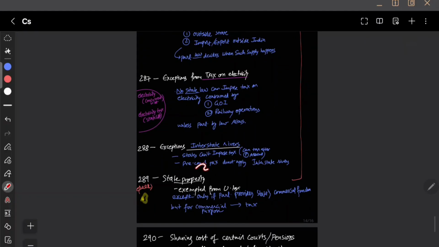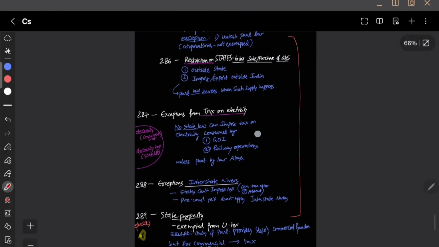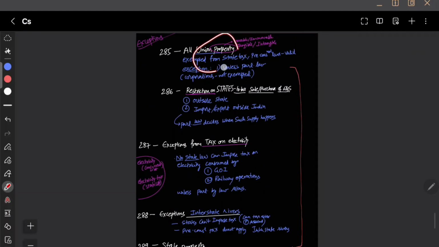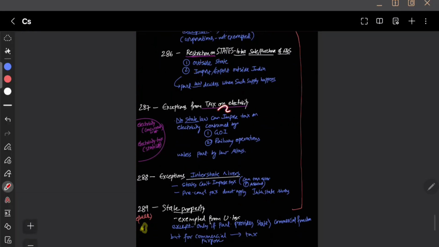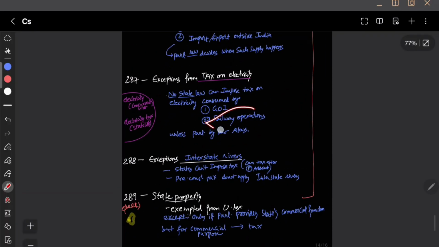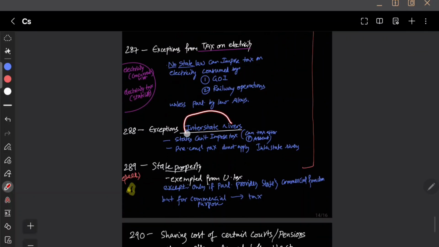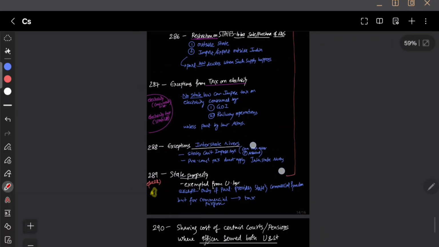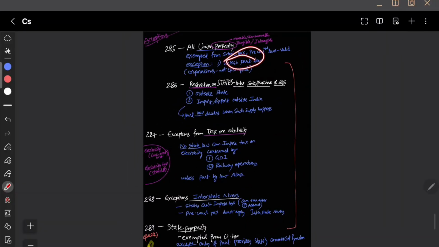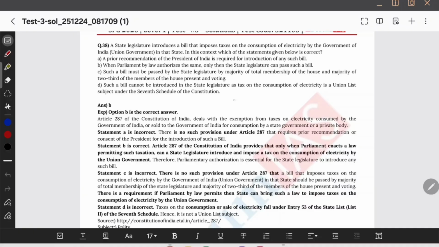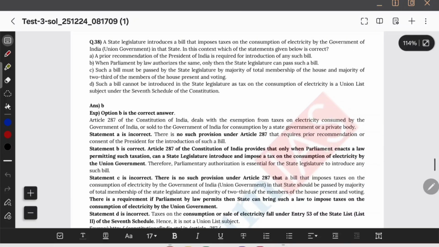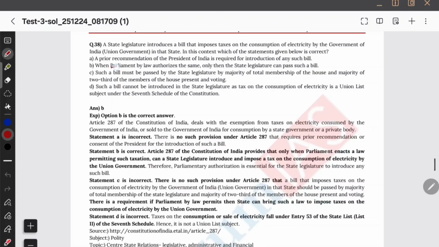So never be confused regarding these exemptions. For example, state cannot tax union का property, interstate and foreign trade, and even it cannot tax central government, and central government का electricity को tax नहीं करेगी, railway operations को भी tax नहीं करेगी, interstate rivers पे भी state government tax नहीं लगाएगी. इतना है ना. So all of them, if parliament by law wants, it can modify. So answer will be parliament by law. When parliament by law authorizes the same, only then the state legislature can pass such a bill. Parliament by law है ना यहाँ पे, तो यहाँ इसको टिक करेंगे.